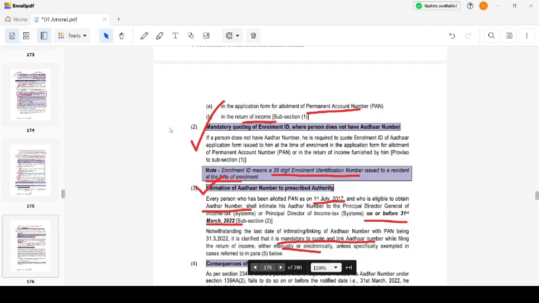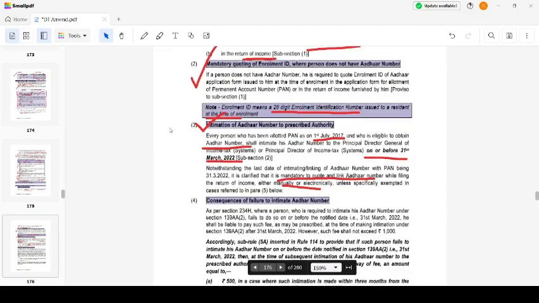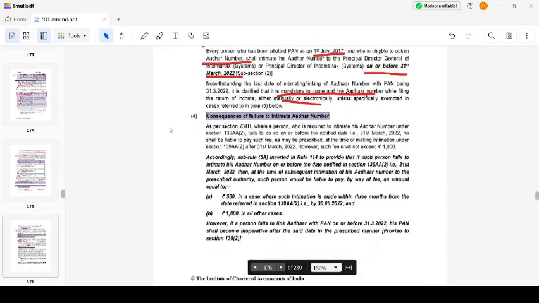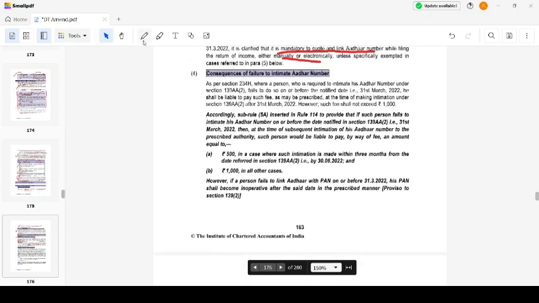Then, consequences of failure to intimate the Aadhaar number. What will be the consequence if I do not intimate the Aadhaar number? As per section 234H, a person required to intimate the Aadhaar number but who has failed to do so on or before the notified date shall be liable to pay a fee which shall not exceed 1,000 rupees. I have to intimate it with an additional fee of 1,000 rupees.